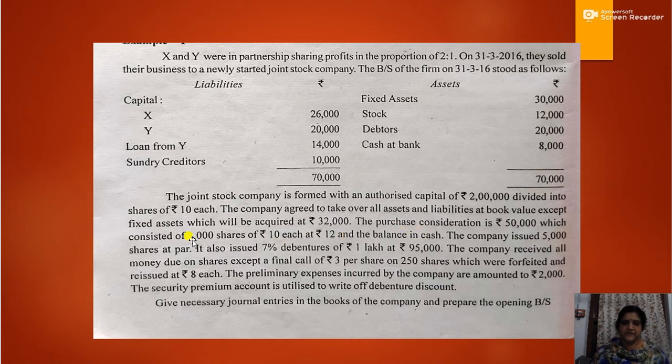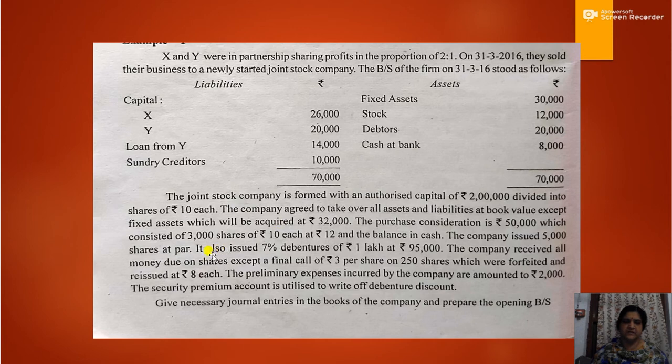Okay, so the first amount will be 3,000 into 12. That is, the 10 rupee shares are issued at a premium, that is, issued at rupees 12. So 2 rupees will be share premium. So when the shares are issued at a premium, then the share capital will be credited with the nominal value and the share premium will be transferred to a separate account called security premium account or share premium account.